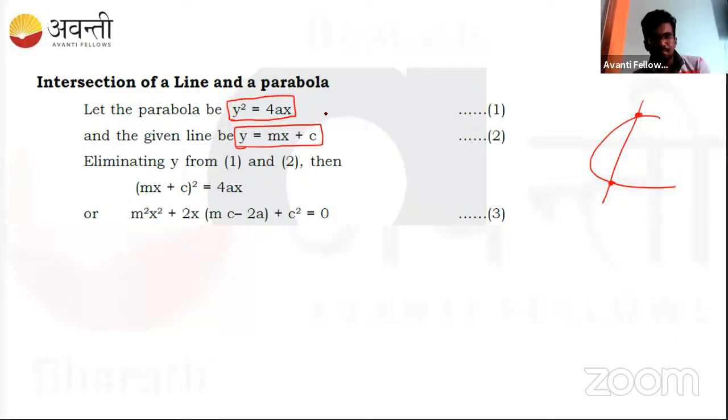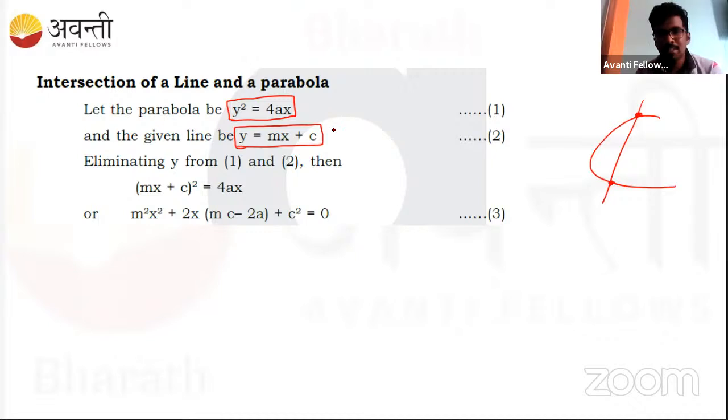There is only one method. Just substitute this y into this equation, and then you'll get a quadratic equation in terms of x. Do not worry about this big term. Just understand the method. The parabola equation will be given, the line equation will be given, and they say this line intersects the parabola.